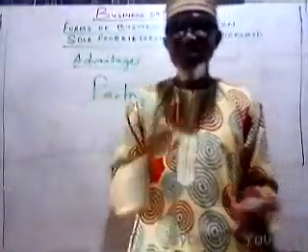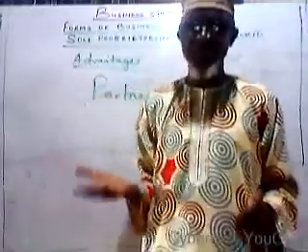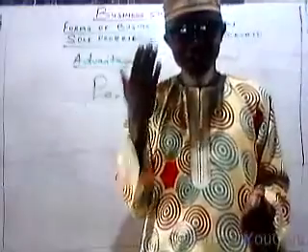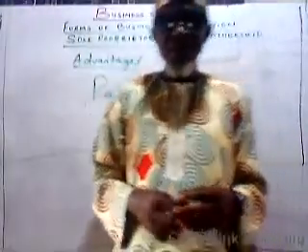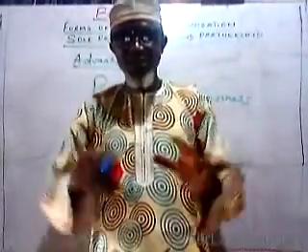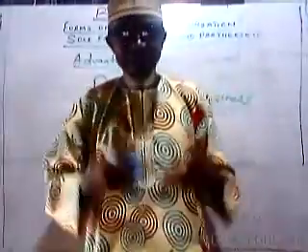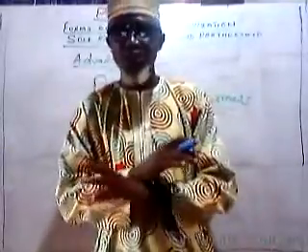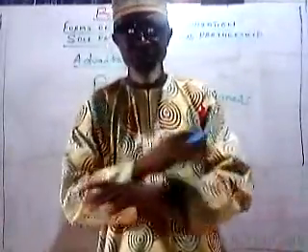Why? Because it doesn't require any kind of registration with the government. I've said that, and that's the reason why it is very, very easy to establish. You can just think about the kind of business you want to do and start doing the business without any consultation and without any registration with the government.